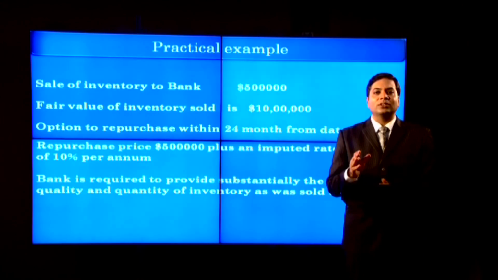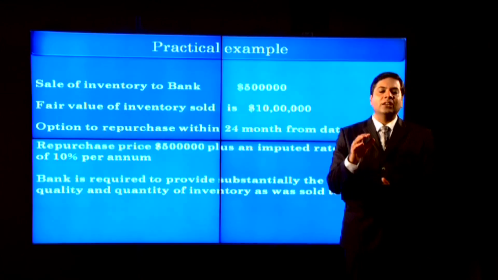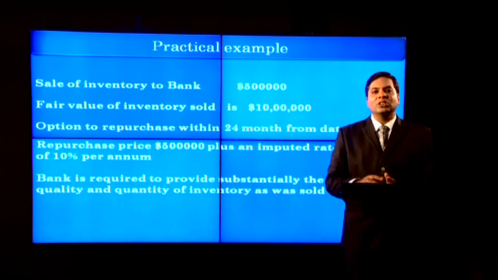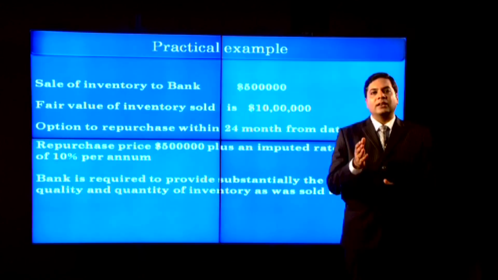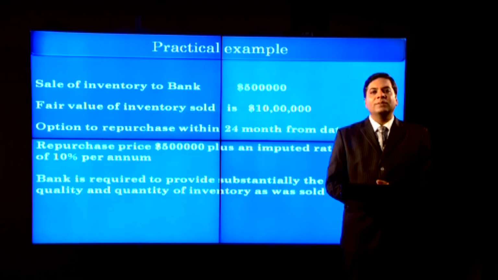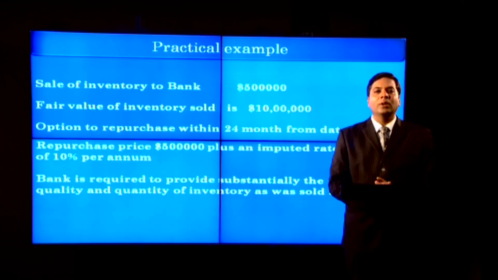IS 18 requires you to look into the substance of transaction rather than in form. If you see the substance of transaction, it's not a normal sale. In fact, this is a transaction in which entity A is taking loan of $5 lakh from a bank at an interest rate of 10% per annum. How we conclude this?